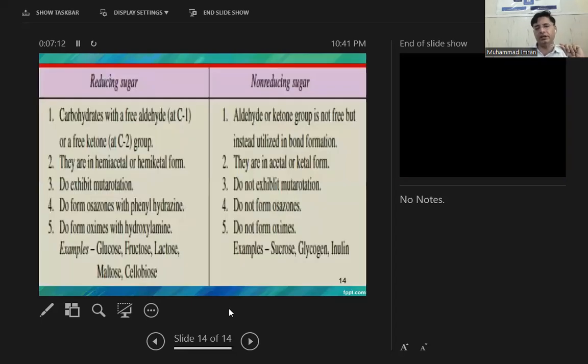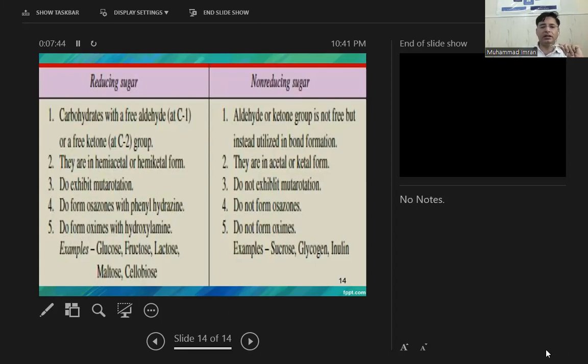Then reducing and non-reducing sugars. A reducing sugar is a sugar which has a free aldehyde or ketone group, which can oxidize or reduce. They are hemiacetals and hemiketals. They exhibit mutarotation. They form osazones with phenylhydrazine hydrochloride and form oximes with hydroxylamine. Glucose, fructose, lactose, maltose are all reducing sugars.